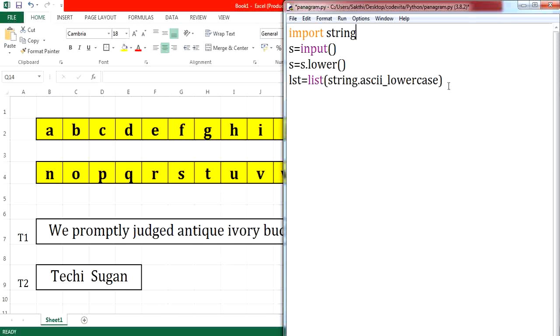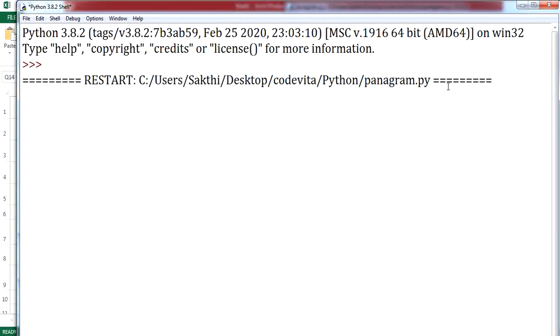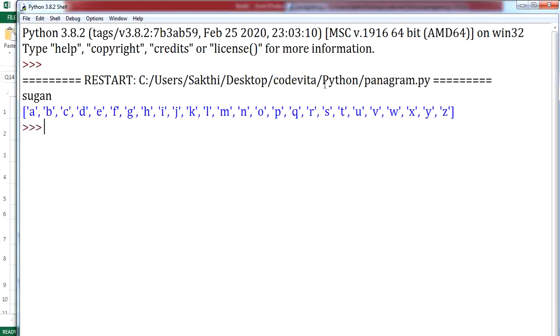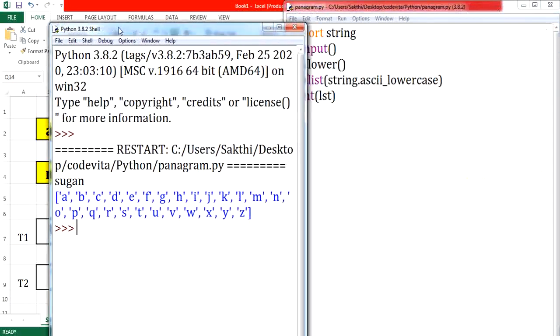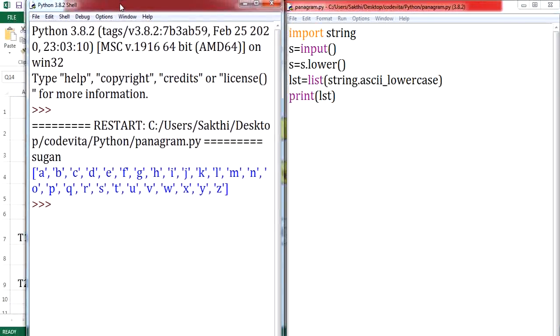If I am giving it like this, what happens? Just look at it. I'll print and show you. If I print the list here, you can find the entire alphabet A to Z has been initialized. So by using this method, all the alphabet from A to Z has been initialized to the list. Is that clear?